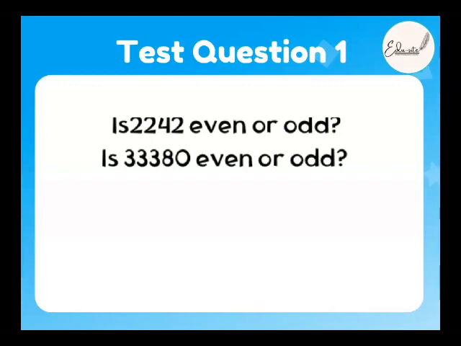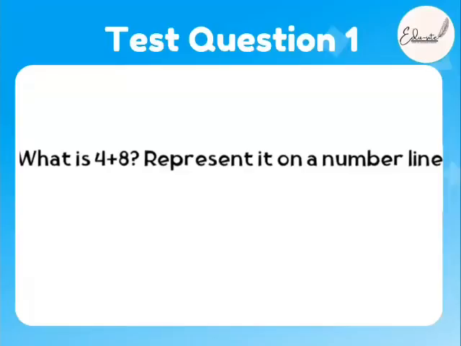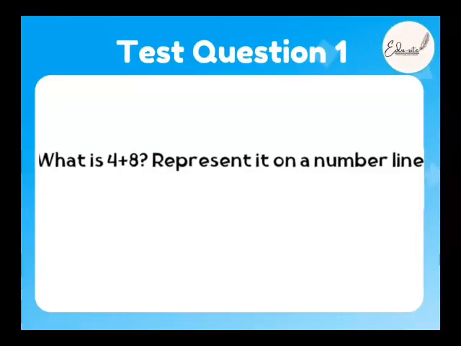So this is even. Yes, this is even. The second one, beta. This is also even. Yes, mashallah. Very good. Barakallahu fiki. Okay. Now tell me what is the answer and how can you represent it on the number line? Okay.